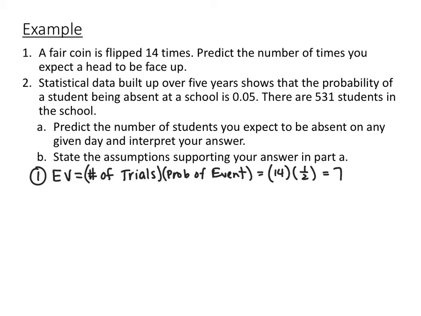For number 2, it says the statistical data built up over 5 years shows that the probability of a student being absent from school is 0.05. There are 531 students at the school. For part A, we want to predict the number of students we would expect to be absent on any given day and interpret that. And then part B says state the assumptions for supporting your answer. So go ahead and pause the video and do number 2.